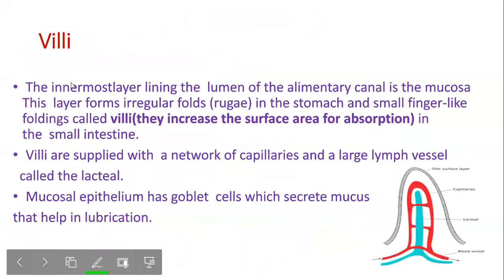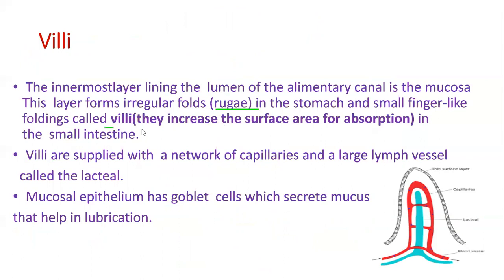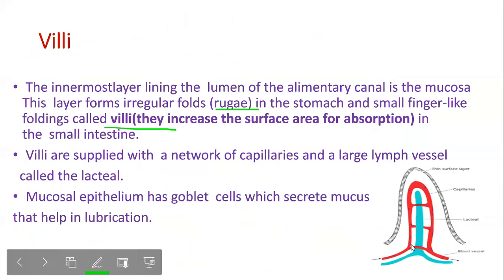So villi is the innermost lining of the lumen of the alimentary canal, and like I told you, in the stomach it is called rugae, in the intestine it is called villi. The villi give a brush-like appearance, a brush border appearance. There are mainly two functions of the villi.